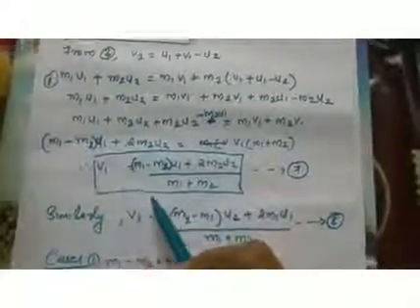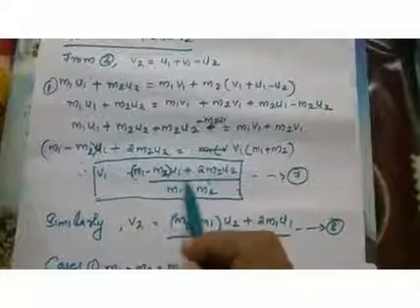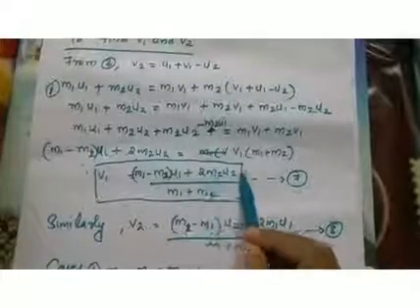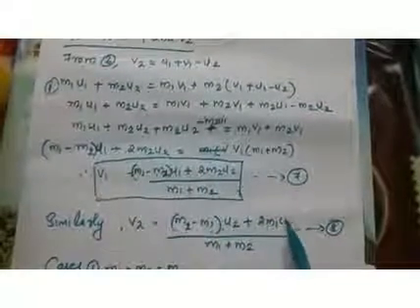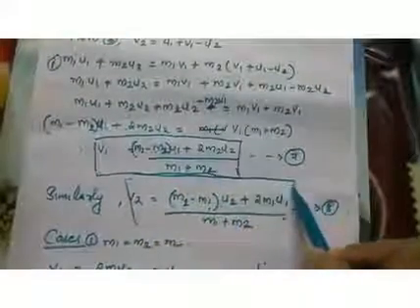Similarly, we can write the final velocity of object B after collision. Just interchange m1 and m2 and also u1 and u2 in this expression, and you will get the expression for v2. So m1 minus m2 will become m2 minus m1, u1 will become u2, and 2 m2 u2 will become 2 m1 u1. Then m1 plus m2 stays as it is. This is the expression for the final velocity of object B after collision.